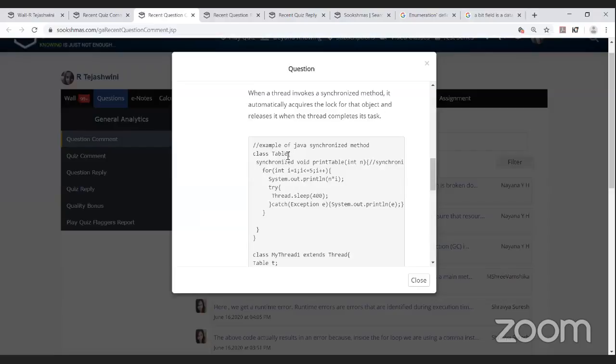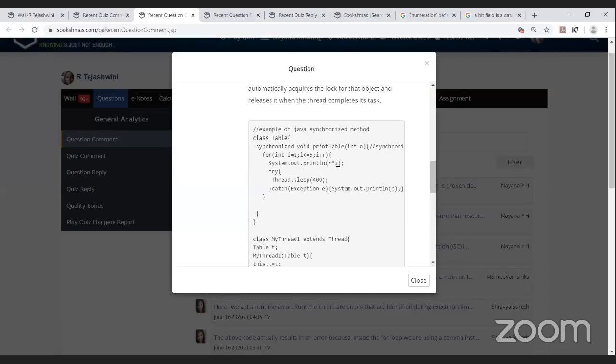In the class Table, she has included synchronized void printTable(int n). Yes, it is a synchronized method. In the for loop, int i = 1, i < 5, i++, she is trying to print n * i.